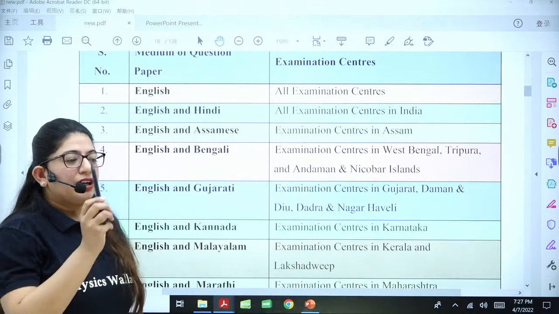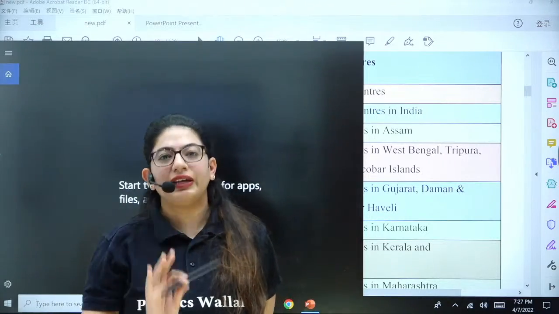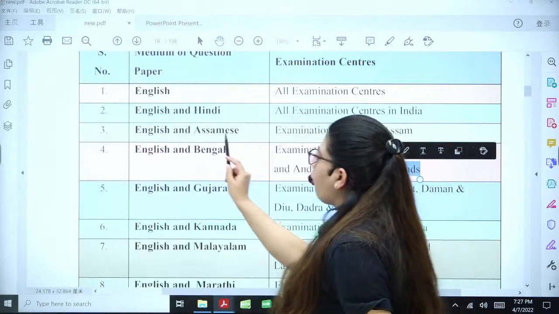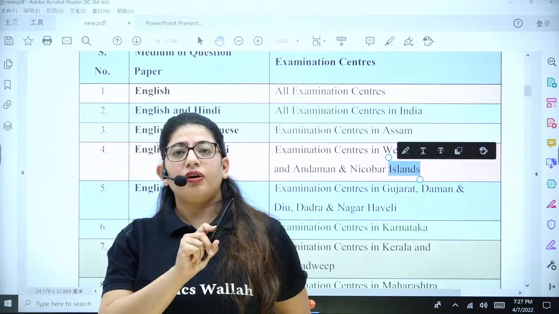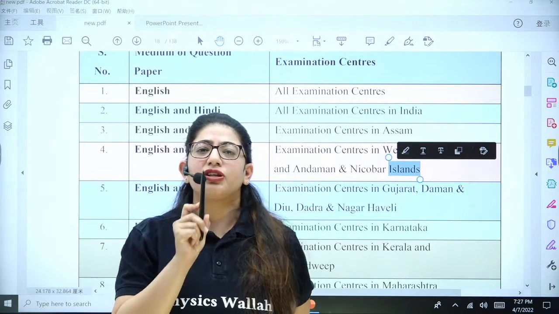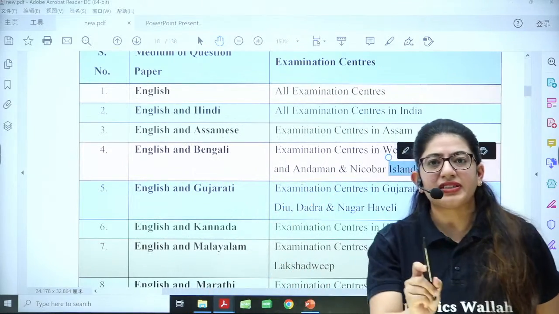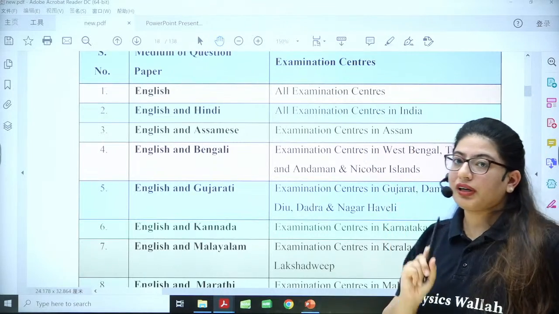For example, you are preparing for your NEET in Delhi, but you have opted for the Assamese language. So you will not put your present address or examination center as Delhi. You will put your examination center choice as Assam, because in Delhi, maybe you will not get that language.